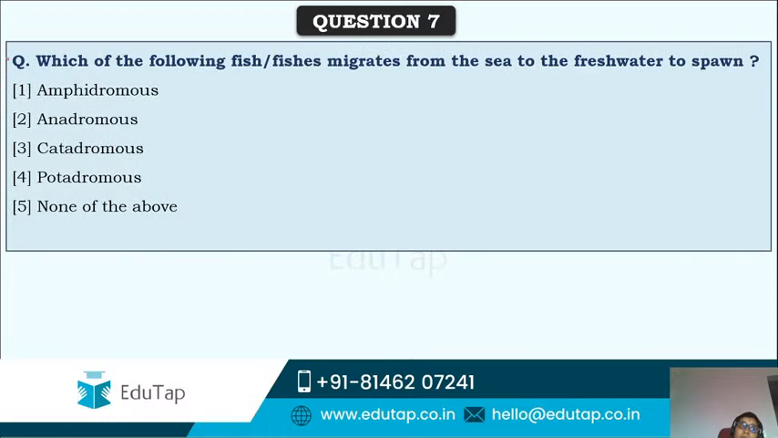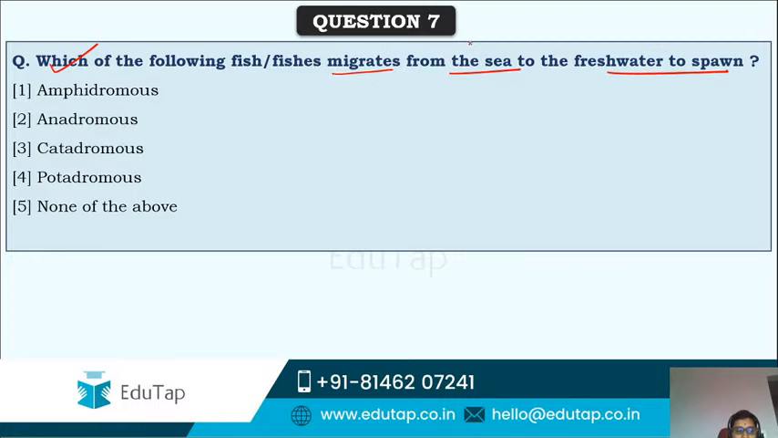Next, now we have done the migratory fishes, about amphidromous, anadromous, catadromous, potamodromous. So here I am expecting answers from you guys. Which of the following fishes migrate from sea to fresh water to spawn? Just now we have discussed. Kavya is saying it's 2. Anadromous.